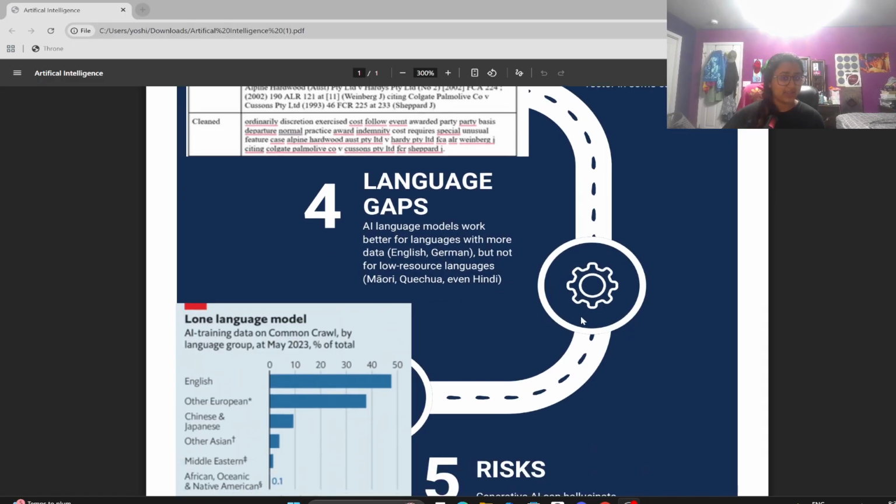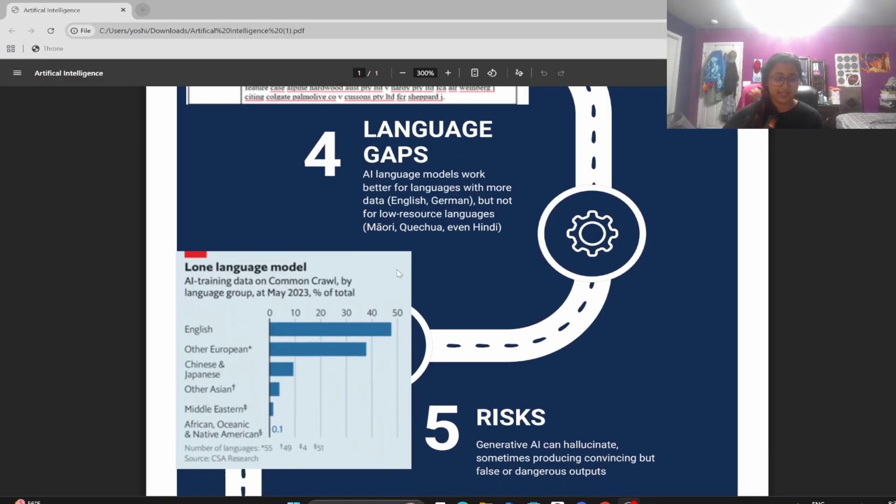Another thing is that AI models work way better for languages with more online data, such as English, German, and French, but work less efficiently for low-resource languages, like Maori, Quechua, and even Hindi. Hindi is spoken by at least 500 million people, but it's still considered a low-resource language due to how difficult it is to access learning and training materials for the AI.